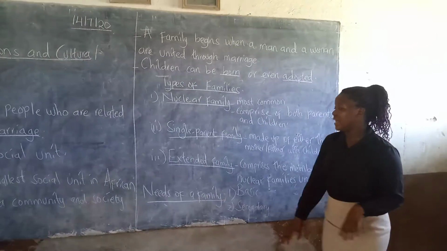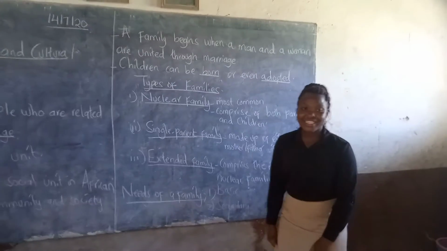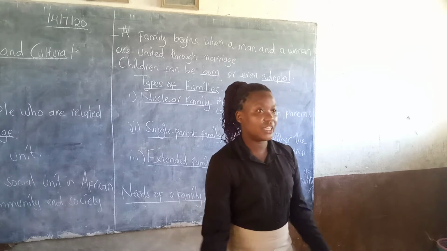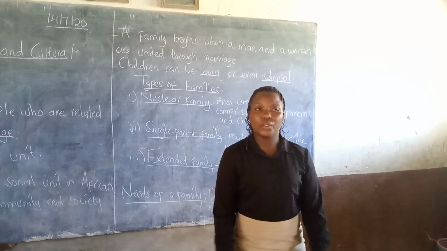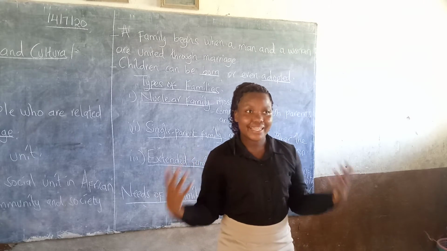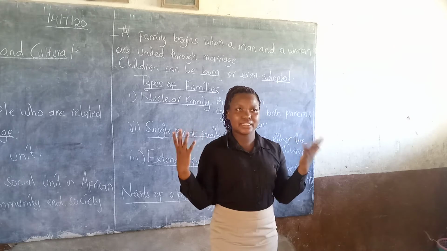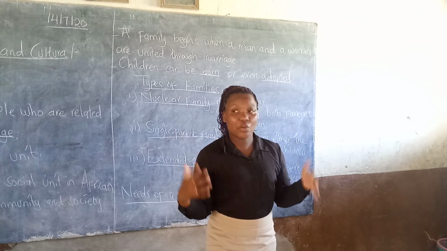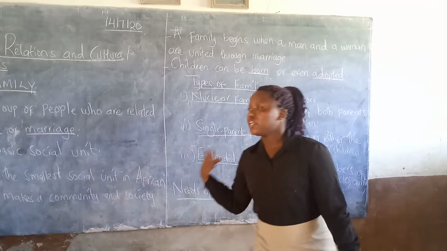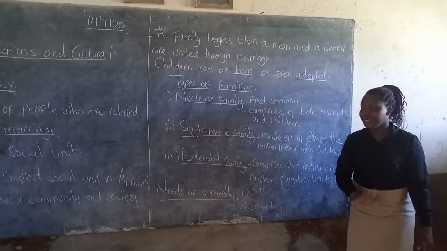Then we also have the other needs of a family, that is, secondary needs. These are needs that it is not necessary for you to have. You can survive without them. A good example is education. Not all of us are literate. Some of us are illiterate, or some of our parents and grandparents were illiterate, but they were surviving. So education is a secondary need.